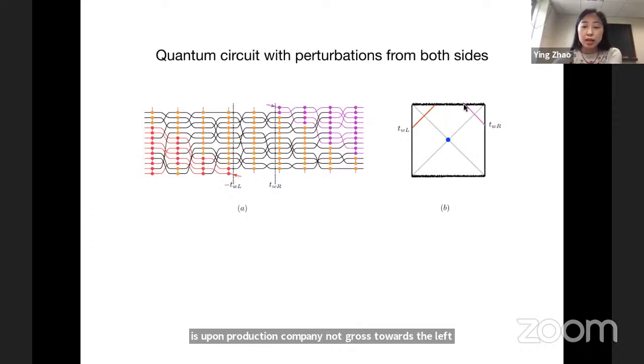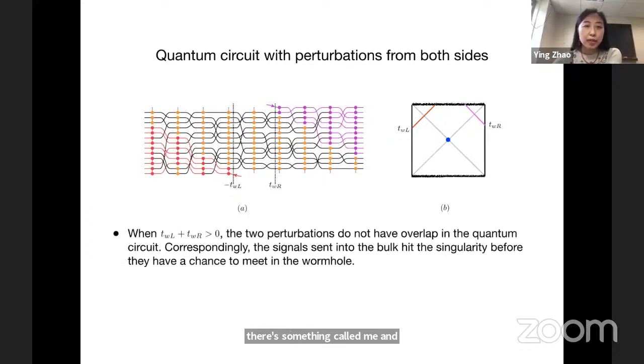There's a perturbation that comes in from the right side, and that grows to the right side. Our proposal is that when the time t_wR is larger than minus t_wL, the two perturbations do not have overlap in the quantum circuit. Correspondingly, the signals sent to the bulk hit the singularity before they have a chance to meet in the wormhole.